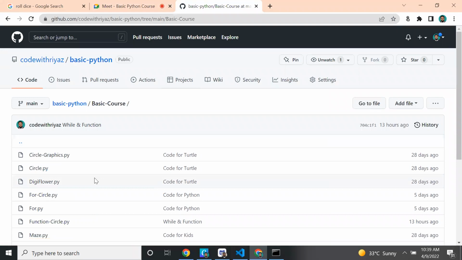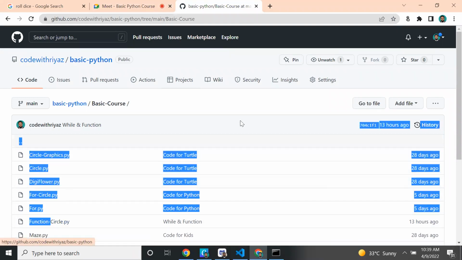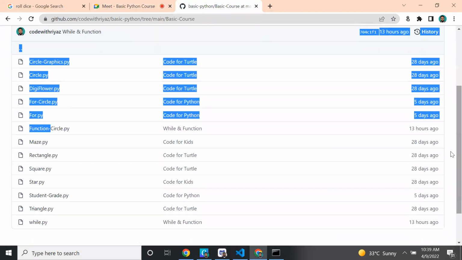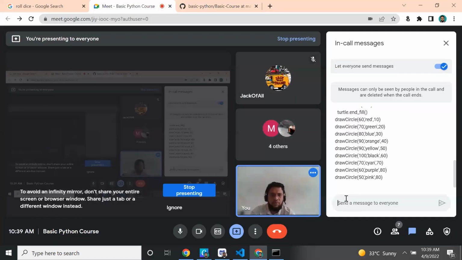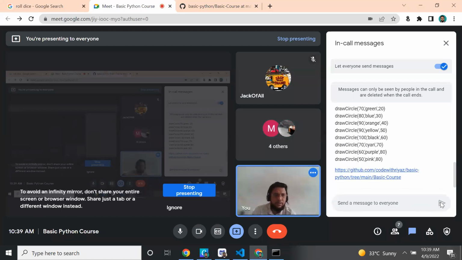Okay. So here you can see function color. Then while pi. So this code is there. All the code is there in this link. Bookmark this link. You can practice.